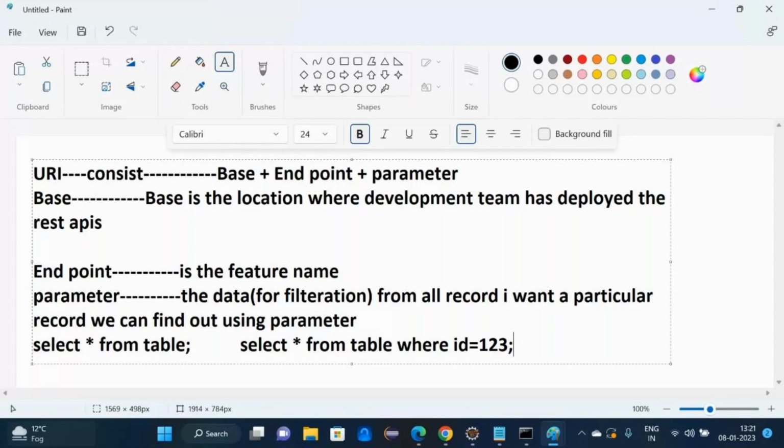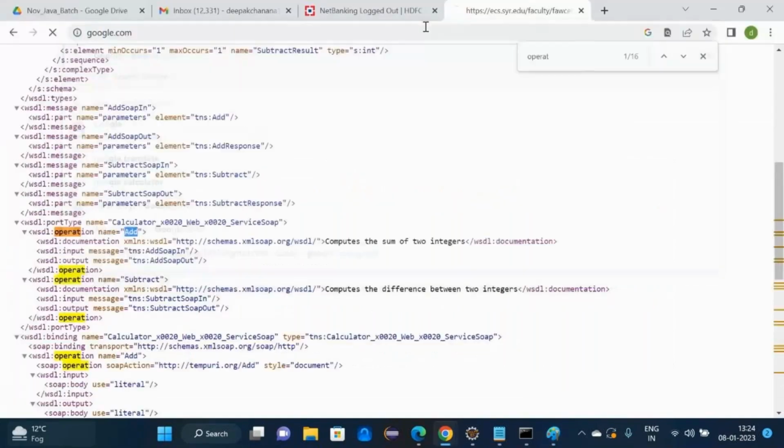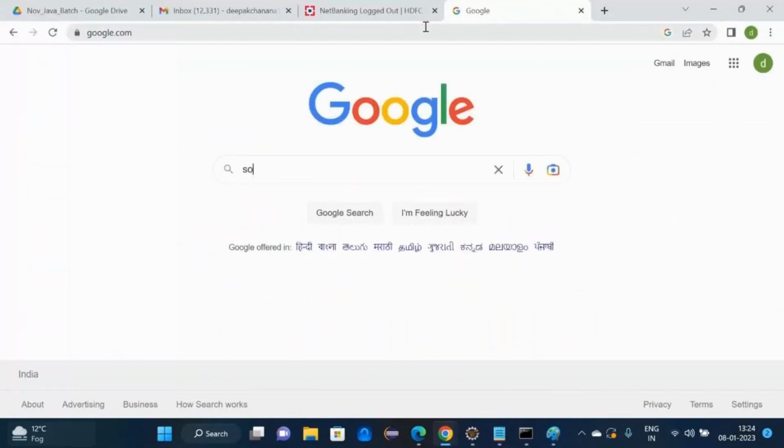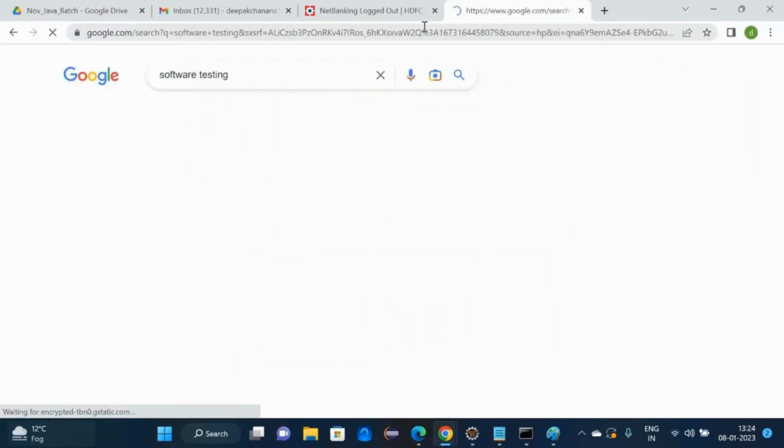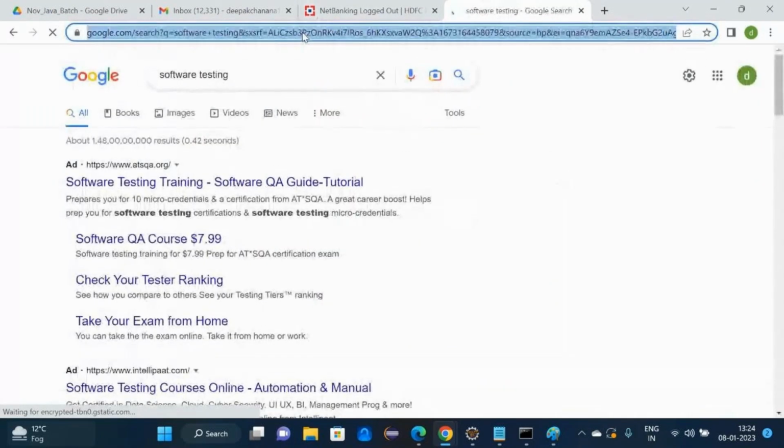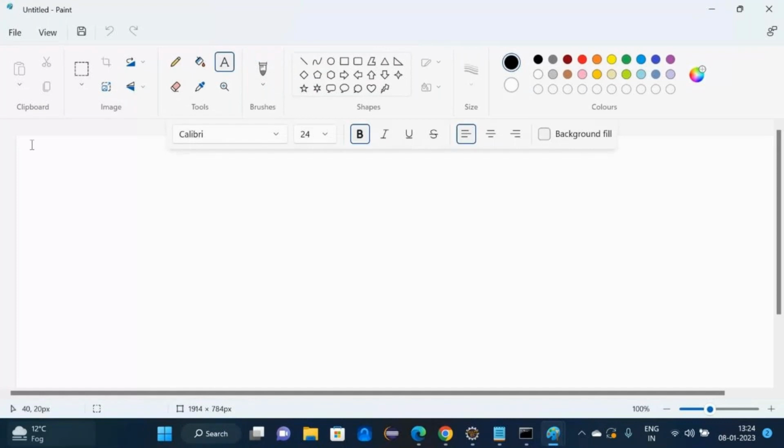It's a particular record. We do the filtration in APIs. How do we do the filtration in APIs? By using parameters in the response. Right? I will discuss this later. We have two types of parameters, query or path. I will discuss. For example, I'm writing software testing. This is the URL. Let's discuss here.